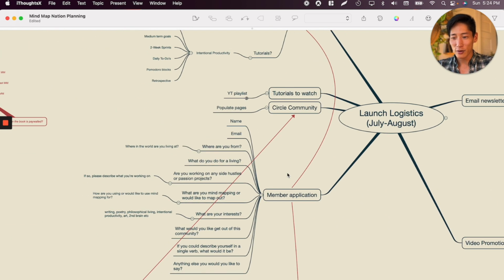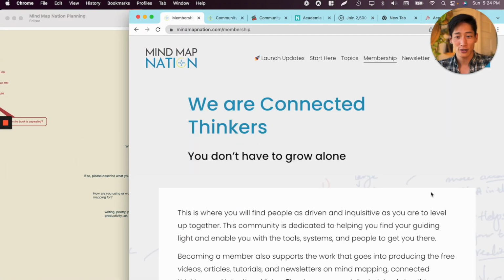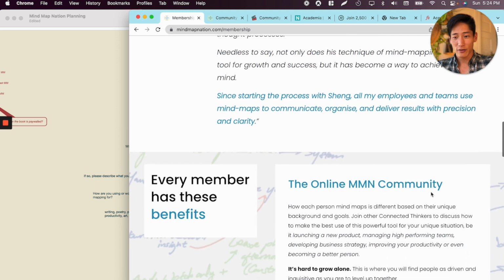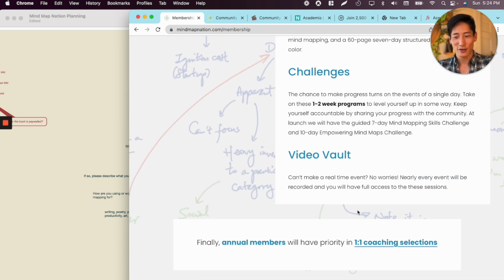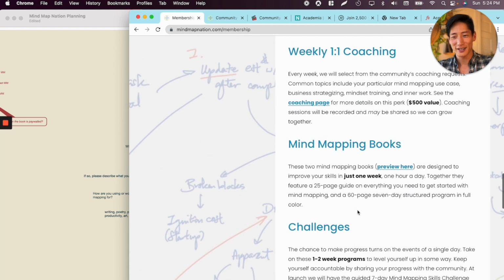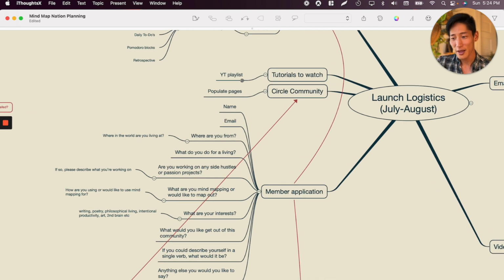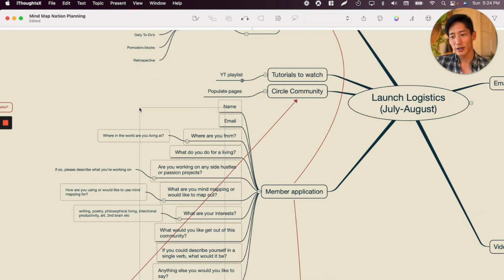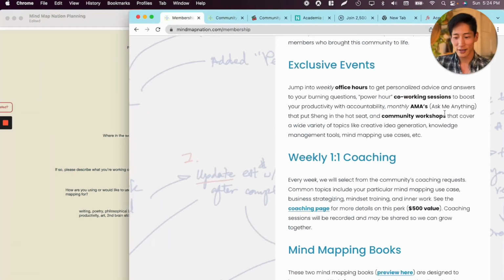And then there's a membership application. Since MyMap Nation is still by application only, everybody goes through a selection process. Nobody gets turned away unreasonably, of course, but this is just a way to gauge how serious you are in terms of self-development as well as growing your mind mapping skills, right? So I basically put all the different kinds of questions that I want to have in my survey, which eventually did turn into the survey itself.